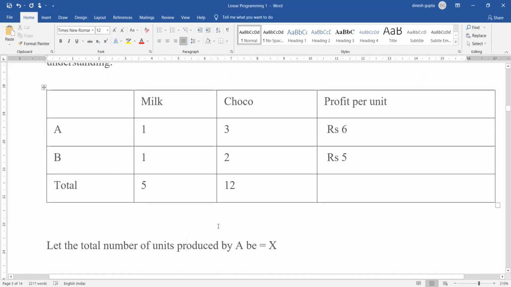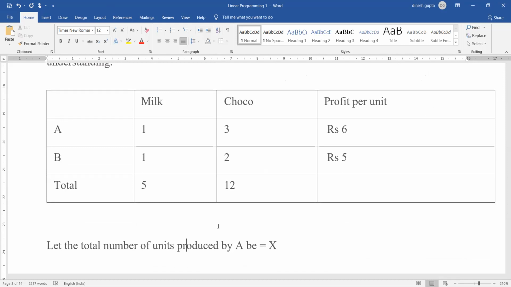So here is the tabular form. There are two products, A and B. A requires 1 unit of milk and 3 units of choco. The total profit is 6. B requires 1 milk and 2 choco. The profit is 5. Now let us suppose something.